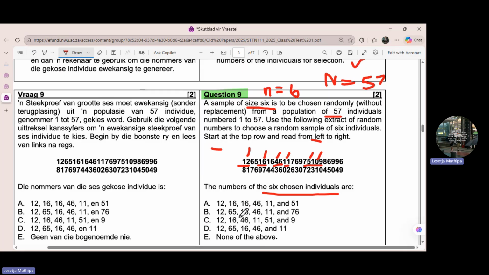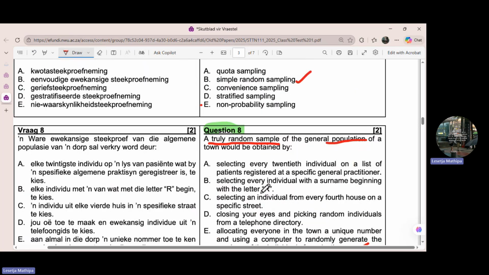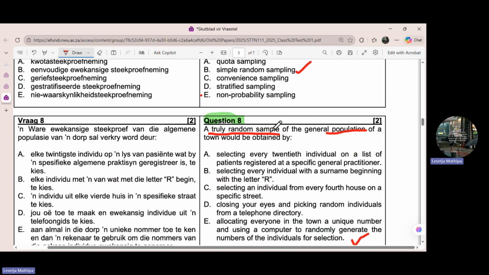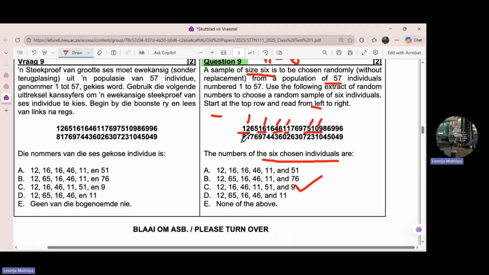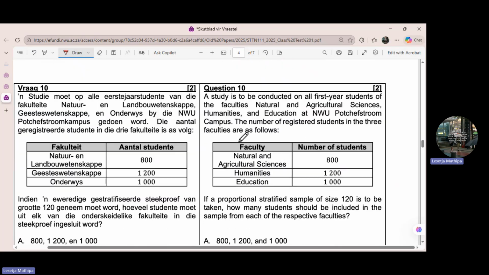So we're going to check the options for 12, 16, 46, 11, 51, and 9. That will be option C. You get roughly 2 marks each. So yeah, that's how you answer questions based on simple random sampling with random numbers. Question 9, done.